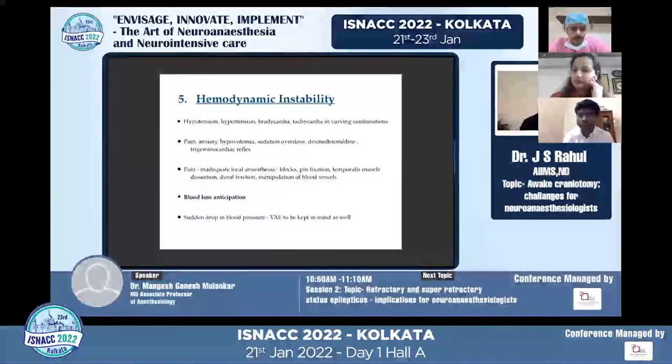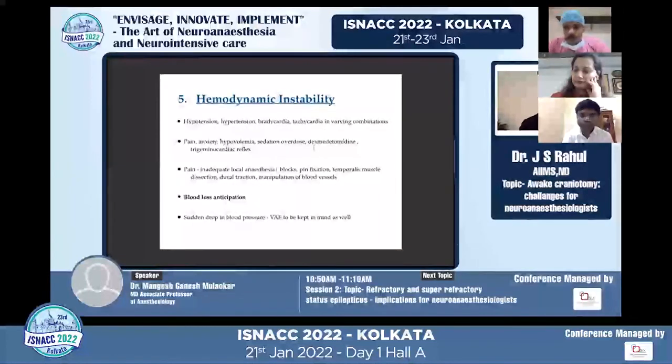Then coming to hemodynamic instability, all combinations are possible as expected in any of the surgeries. But what we need to cater to is the pain, anxiety, hypovolemia, sedation overdose. All these factors might cause severe hemodynamic perturbations, like a lot of pain, a lot of anxiety, hypovolemia. They can cause tachycardia, hypertension. Sedation overdose, dexmed, they can cause bradycardia, trigeminal cardiac reflex, bradycardia. These things also have to be kept in mind.